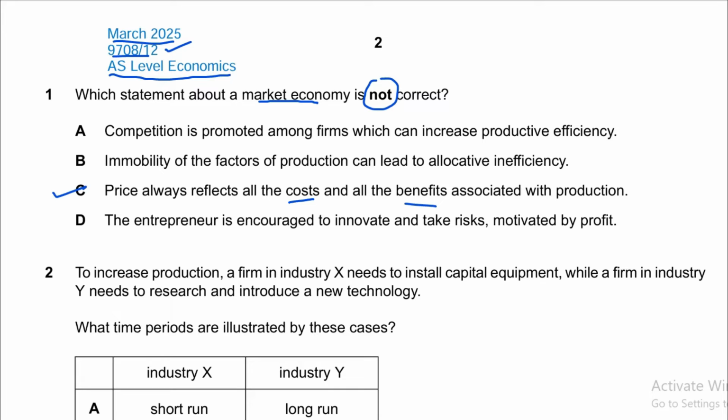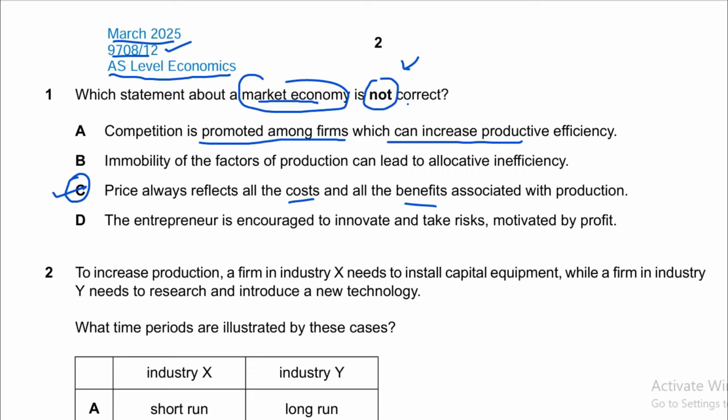And why are the other options not correct here? Competition is promoted among firms which can increase productive efficiency. So this statement is correct. The correct answer to this question is option C, because this statement is not correct about the market system, and the examiner is requiring us to find something like that. In option A, it says competition is promoted among firms.